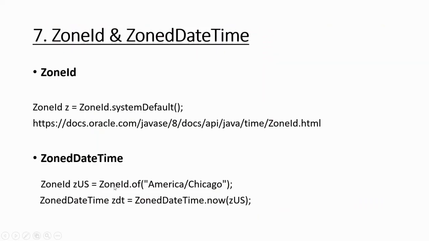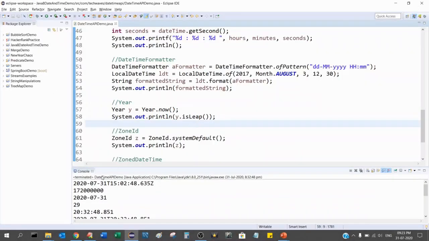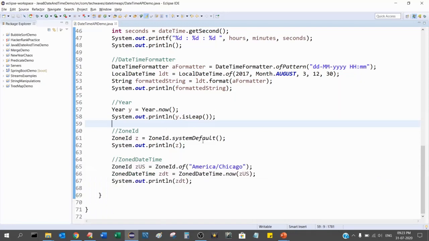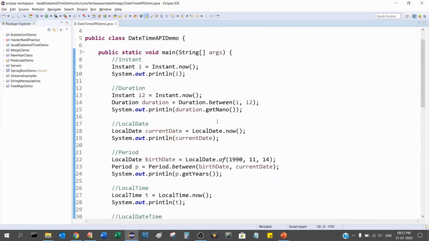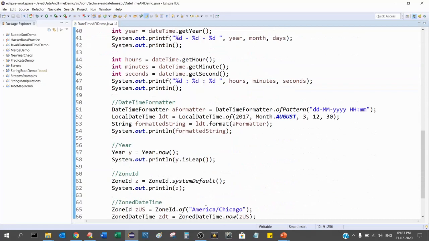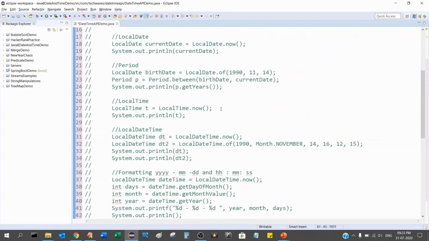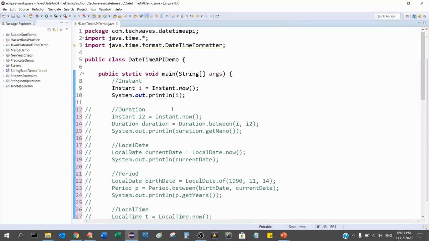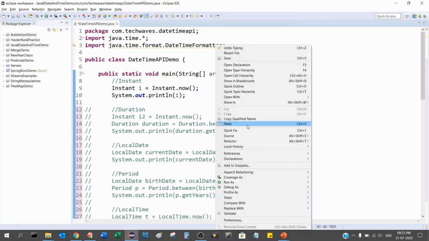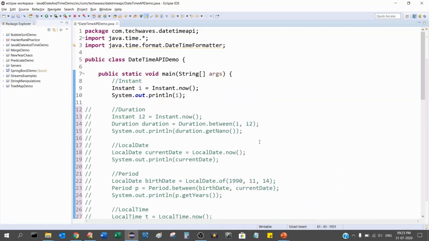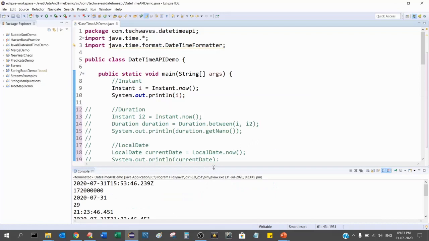Now I am going to jump into my IDE to show you. I won't type it now, because I have already written it. Let us comment this out for a moment, and I will uncomment each step by step. So, Instant. If I run, what am I going to get?